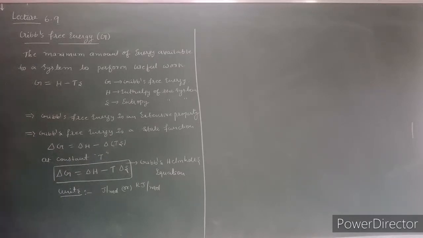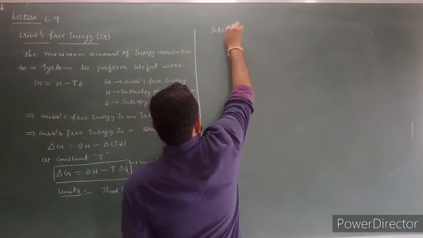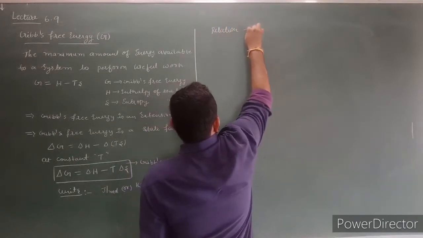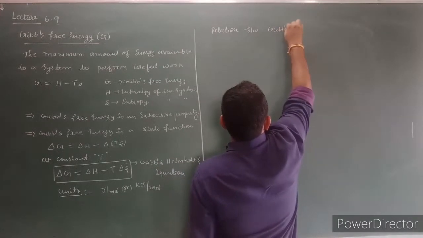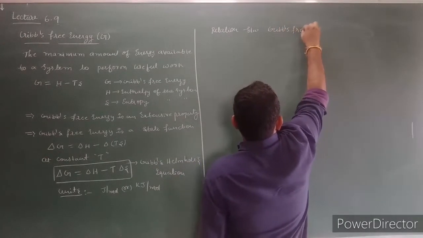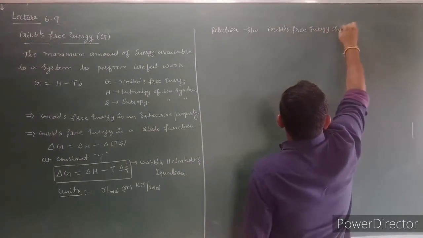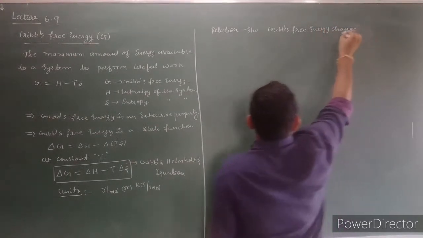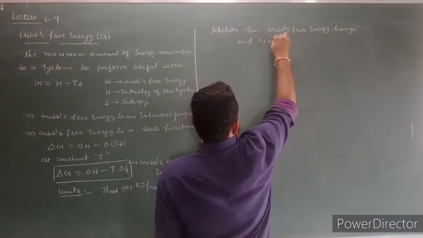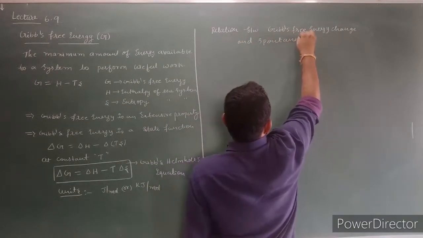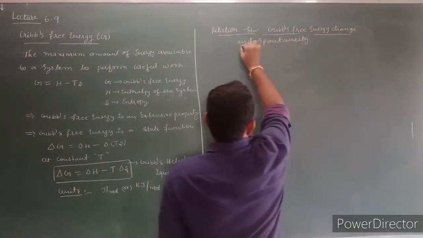Next let us discuss the relation between Gibbs free energy change and the spontaneity of a process. Here there is a small derivation.